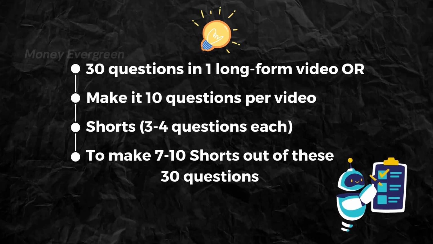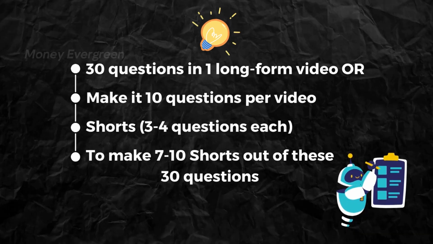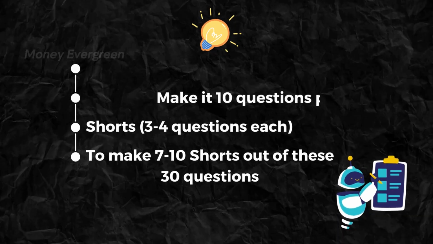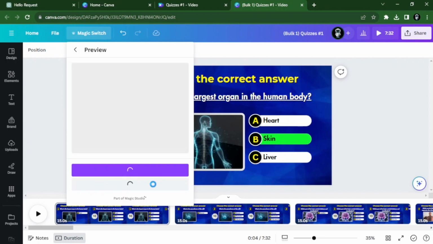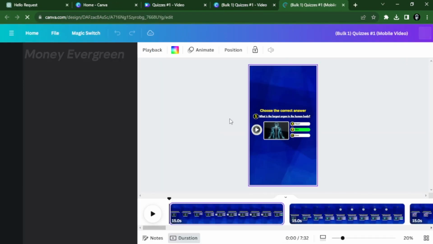Each question lasts for 15 seconds, which means you can have 3 per 4 questions for each short, and you can make 7 to 10 shorts out of these 30 questions. I made a separate video on how to resize this, so make sure to watch it. The link is in the description below.